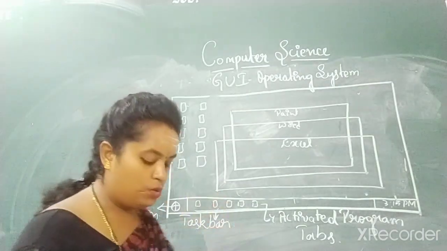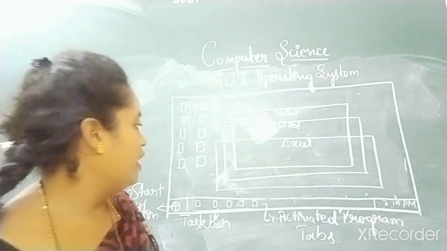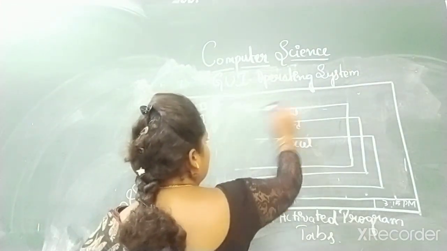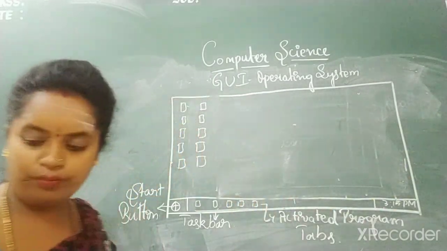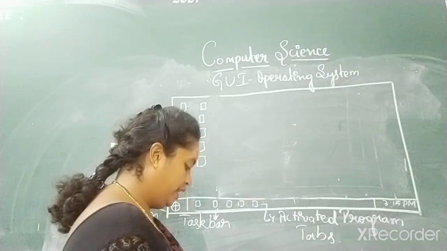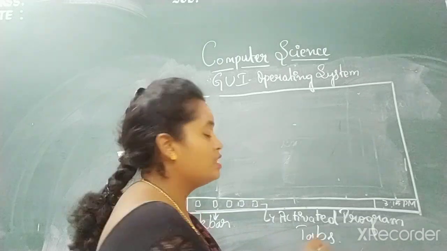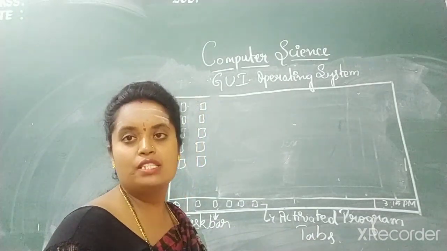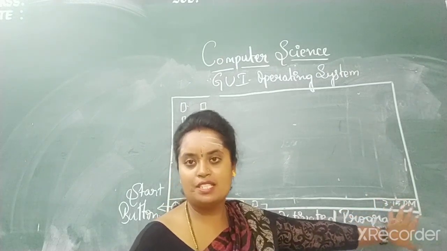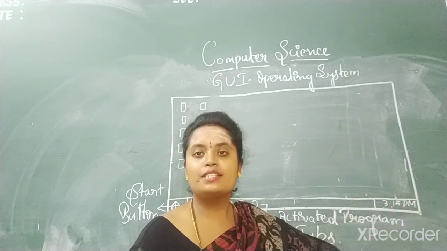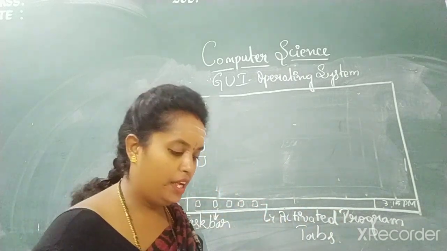Next one is setting date and time. How do you set the date and time? It is called the system notification area. This portion wherein date and time can be set is called the system notification area.